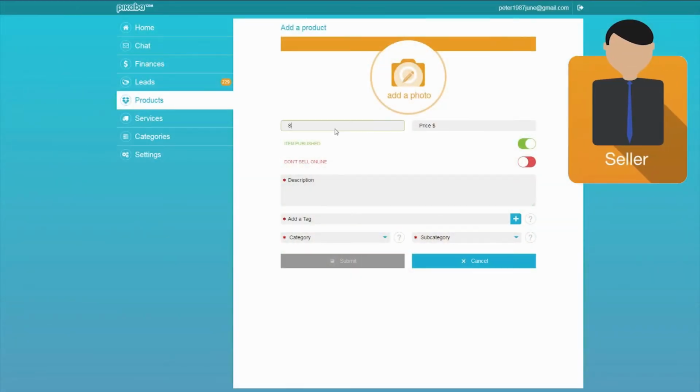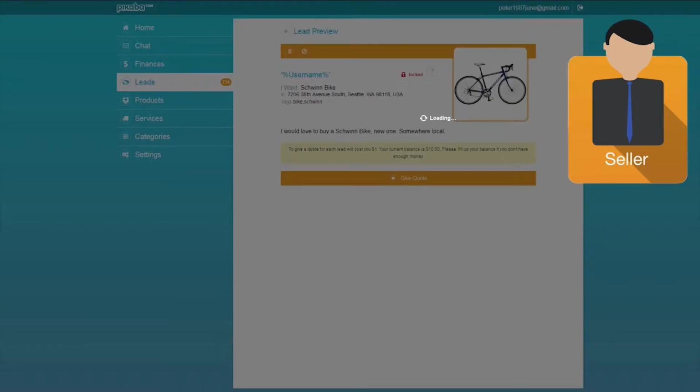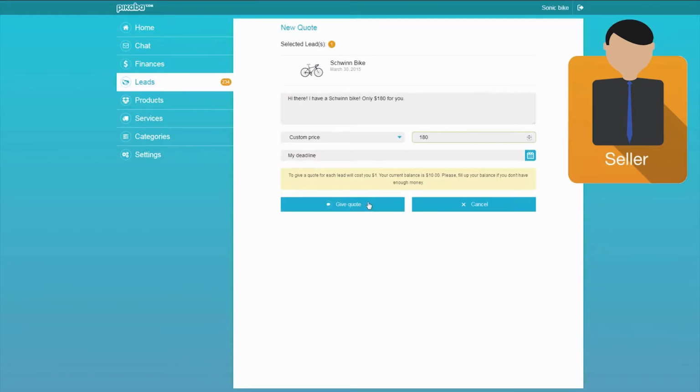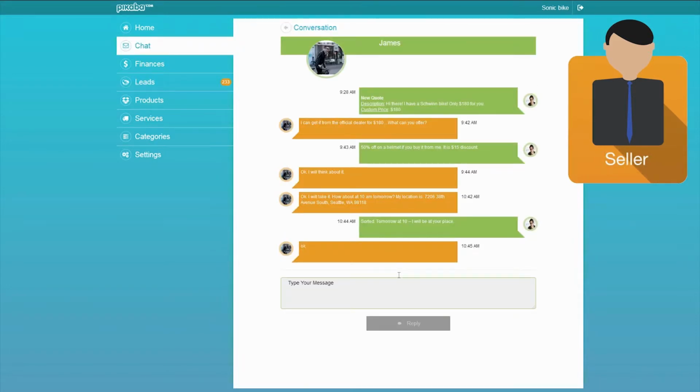In the seller scenario, a seller posts an offer for certain goods and services, gets leads from buyers, creates a quote for a buyer, gets in touch with the buyer via the chat within the app and closes the deal.